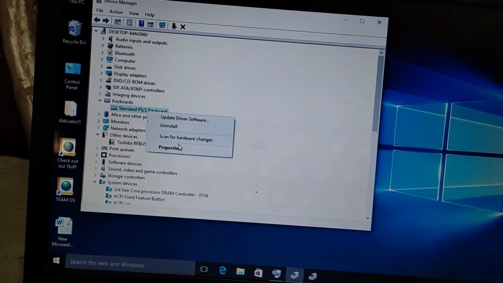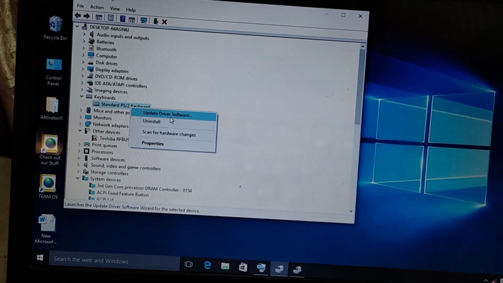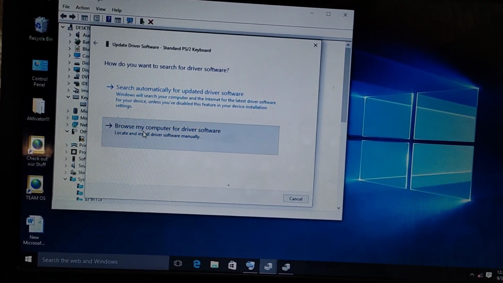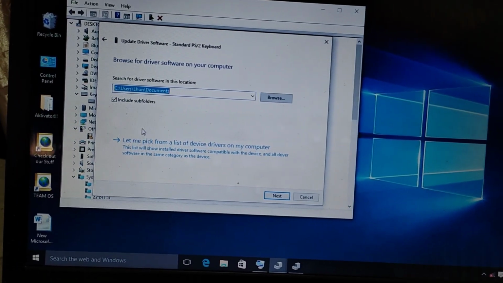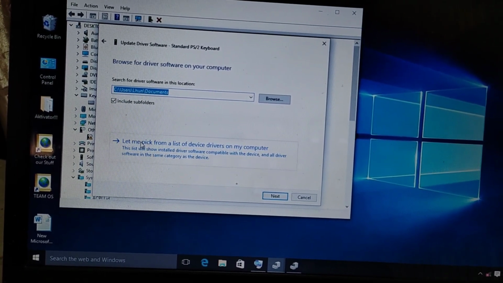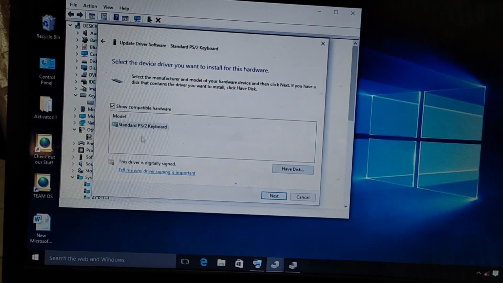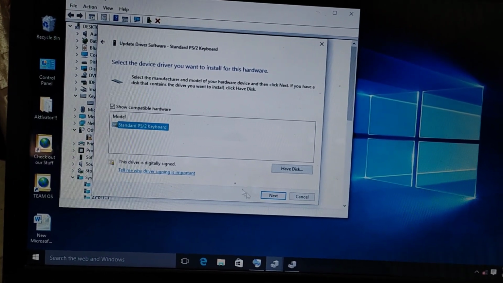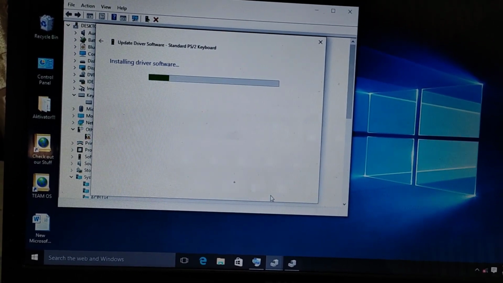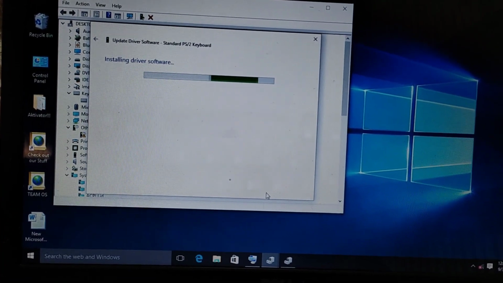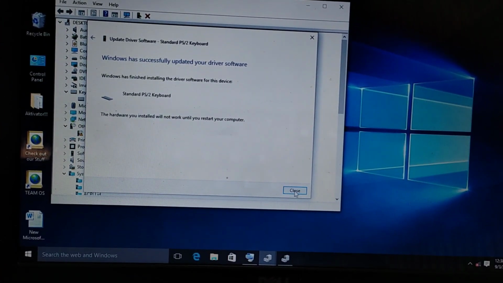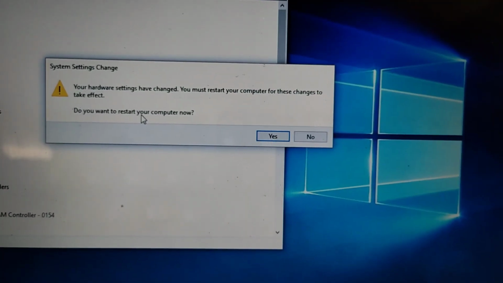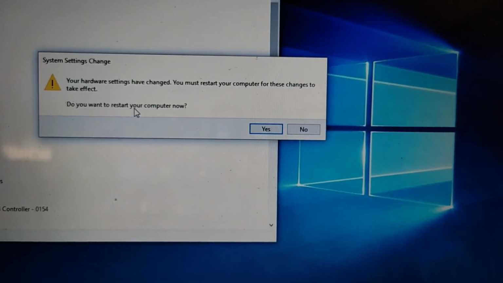PS2 keyboard, and what we have is update driver software. Then go to browse my computer for driver software, and then click on let me pick from a list of device drivers on my computer, and then you have to select the standard PS2 keyboard. Just click it, you're done. Click on the next button. See, installing driver software, and then close. And then what we have is your hardware settings have changed. You must restart your computer for these changes to take effect.